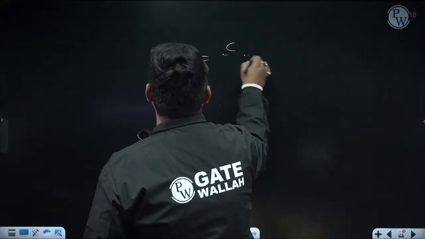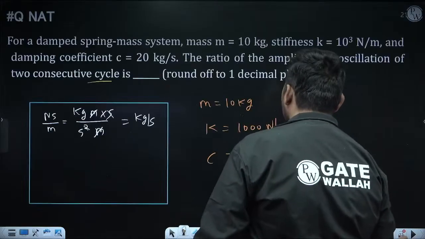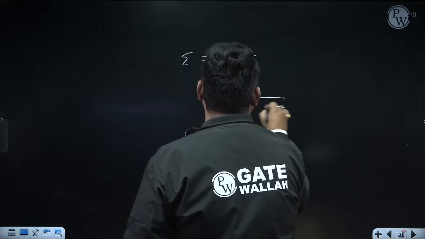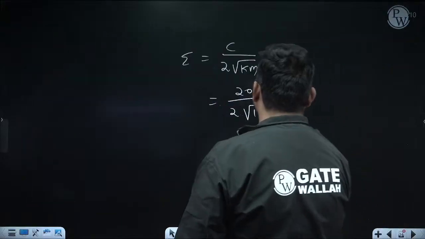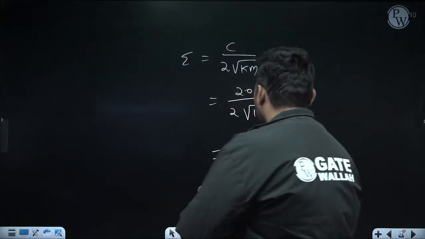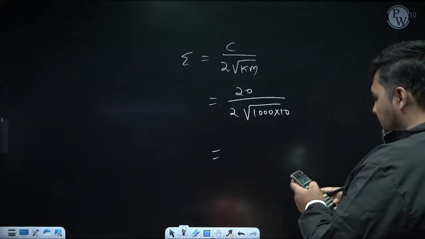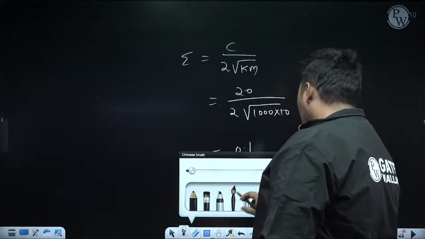Now calculate zeta. Zeta is C upon 2 root over km. C is 20 upon 2 root over km. K is 1000. M is 10 kg. How much is it coming? Root over 1000 into 10. 0.1. It is less than 1, means under damping. So this question is again relevant.